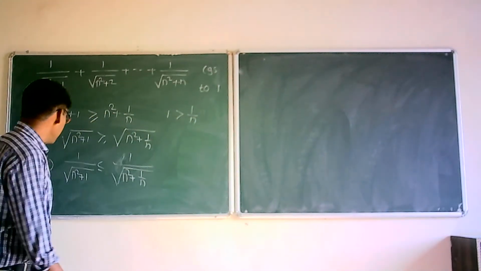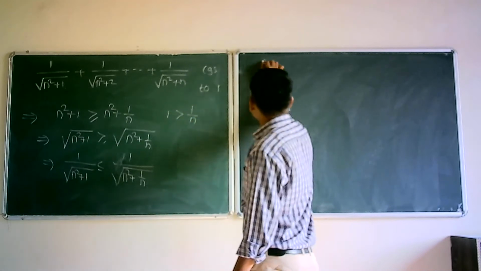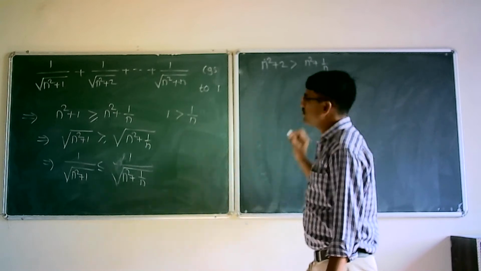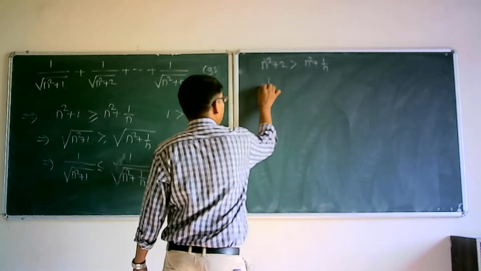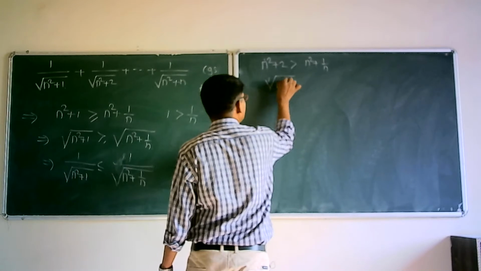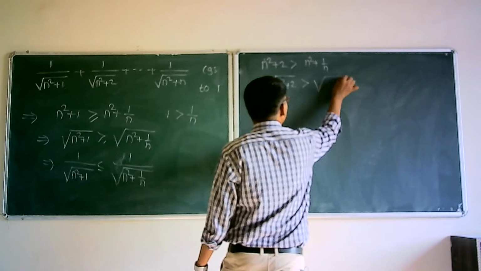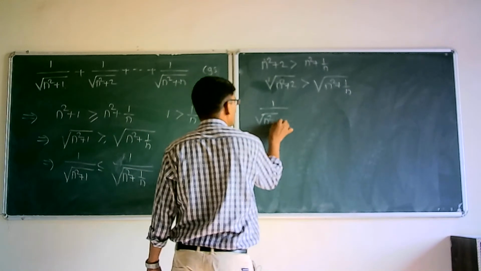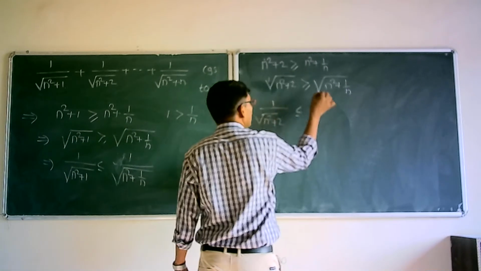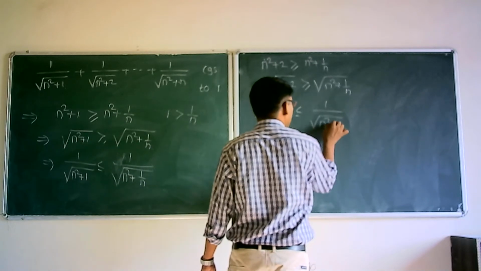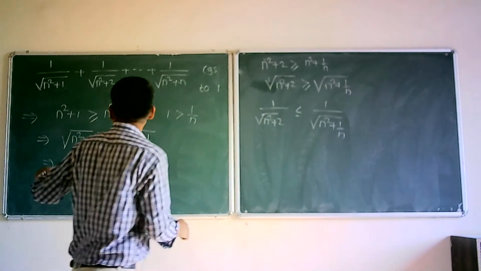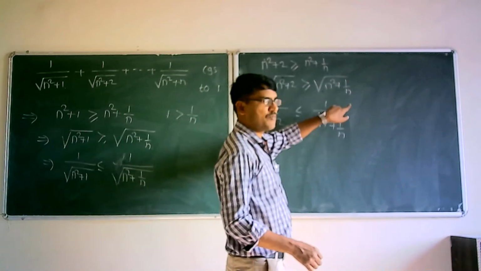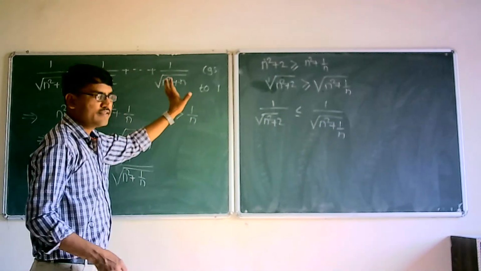Then similarly, we know that n square plus 2 is greater than n square plus 1 upon n. So the square root of n square plus 2 is greater than the square root of n square plus 1 upon n. So 1 upon under root of n square plus 2 is less than or equal to 1 upon under root of n square plus 1 upon n. Similarly, each of these terms is less than or equal to 1 upon under root of n square plus 1 upon n. But how many terms are there? There are total n terms.